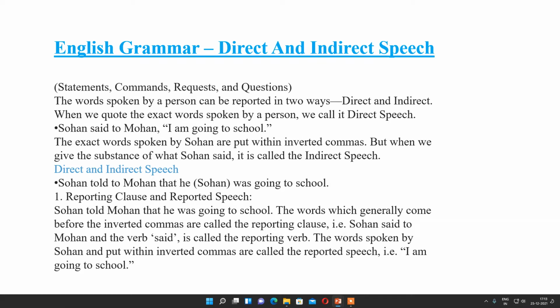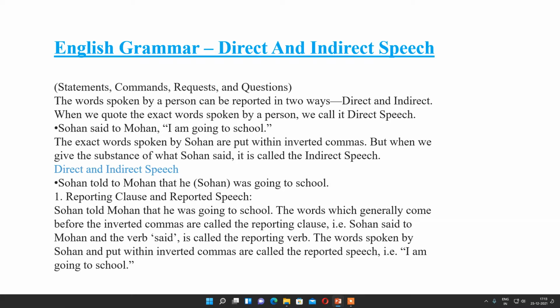But when we give the substance of what Sohan said, it is called indirect speech. If what Sohan said to Mohan is explained to a third person, at that time it comes as indirect speech. So, direct and indirect speech: Sohan told Mohan that he was going to school. That is the indirect speech.